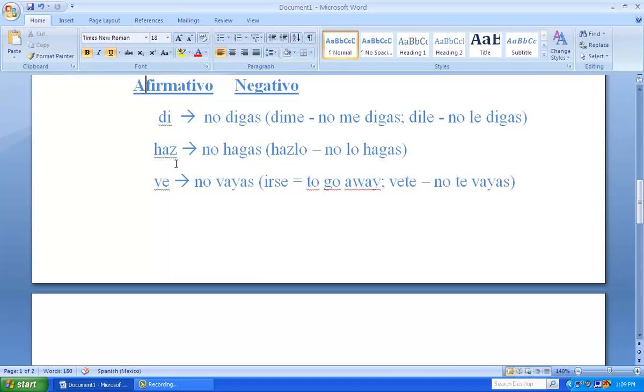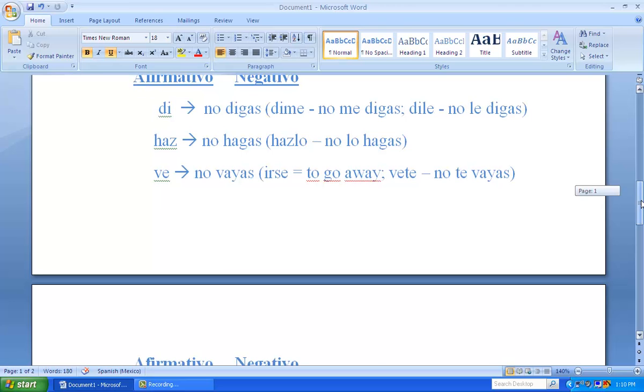From the verb hacer, to do or to make, you get haz, no hagas. Do, don't do. So do it is hazlo, and don't do it is no lo hagas. Ve comes from the verb ir, to go. So go, don't go. Ve, no vayas. Now, one thing that's interesting, when you make ir reflexive, irse, it means not just to go, it means to go away. So the command of that is vete. Vete means go away. And don't go away, no te vayas.